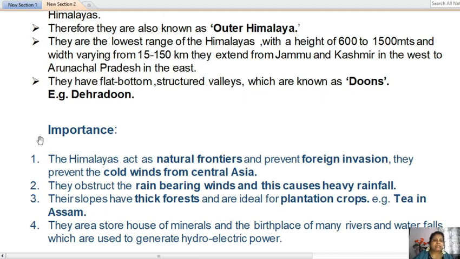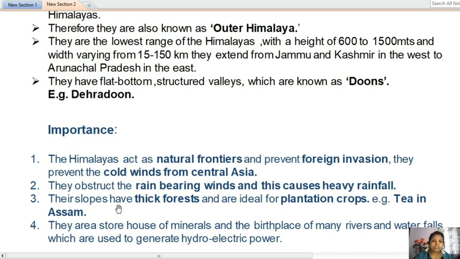Let us discuss the importance of the Himalayas. The Himalayas act as natural frontiers, and they prevent foreign invasion. They prevent the cold winds which blow from Central Asia. They obstruct the rain-bearing winds, and this causes heavy rainfall.